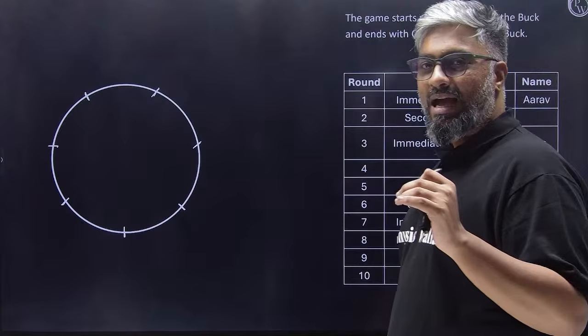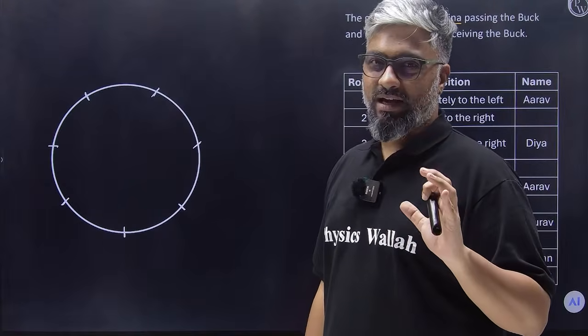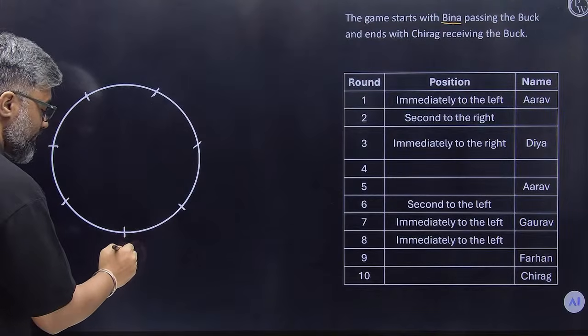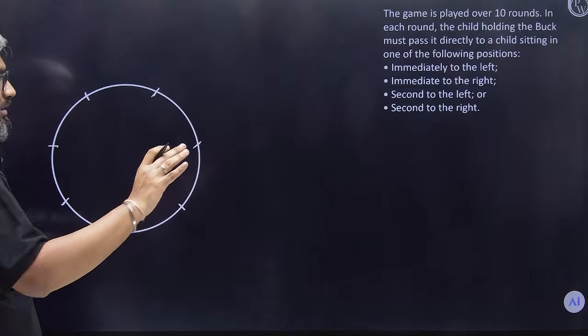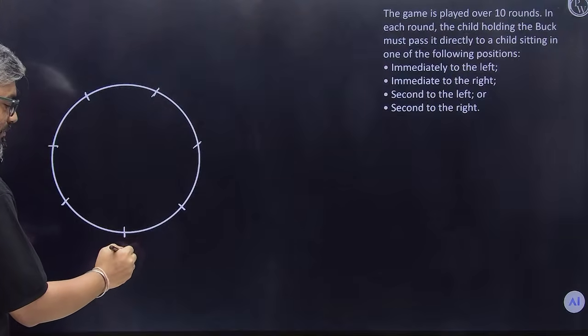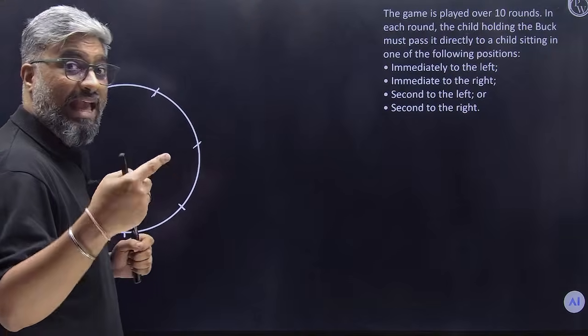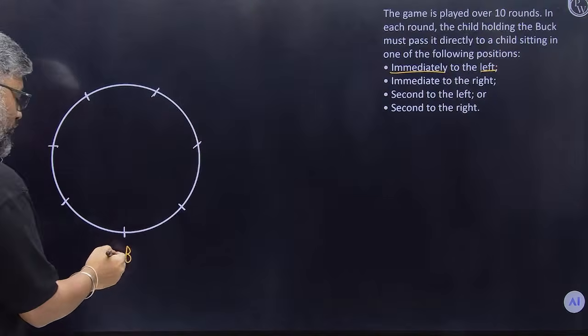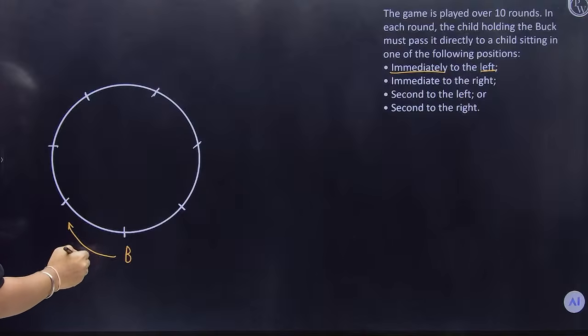That means I need to place Bina somewhere, right? So if Bina is here, I will take a simple example. Here, the 4 moves are, if at all, for example, Bina is here. So Bina can pass it immediate left. So immediate left of Bina would be this one. This is condition 1.